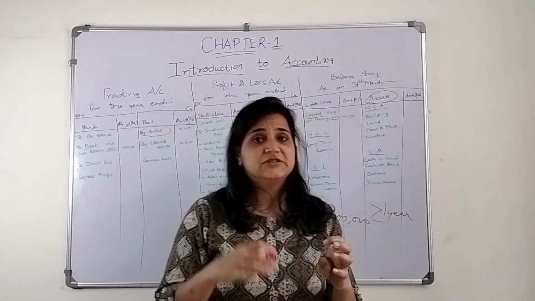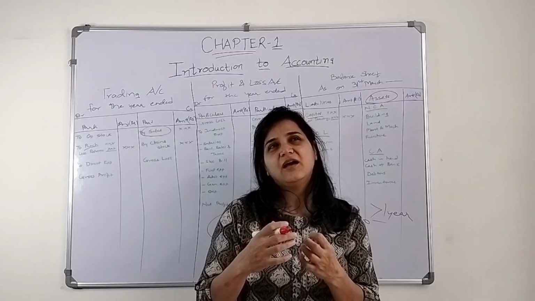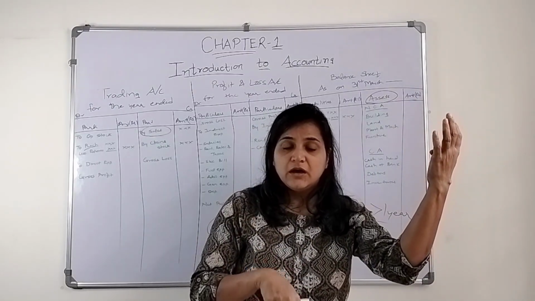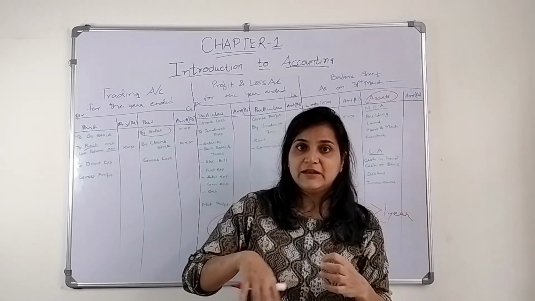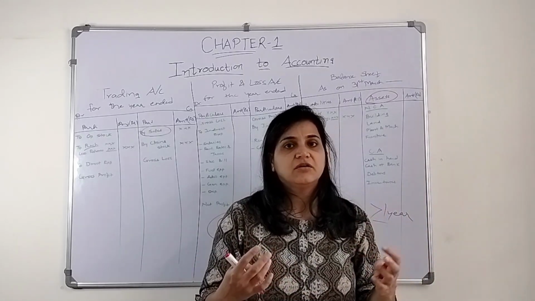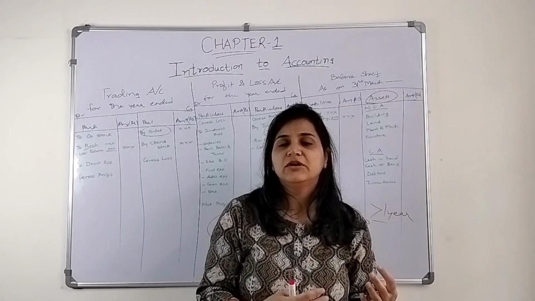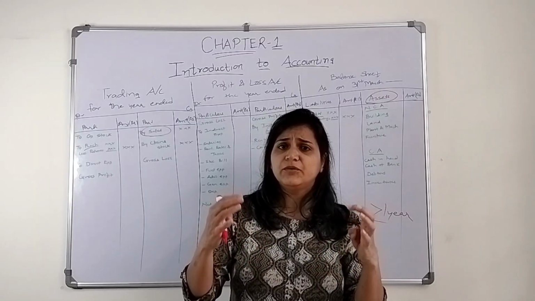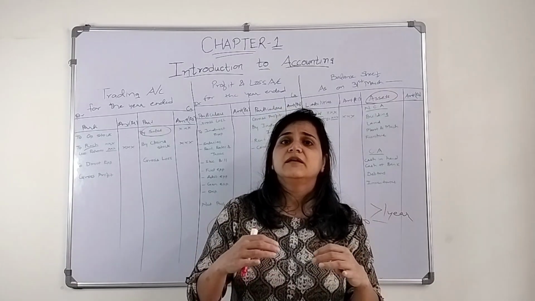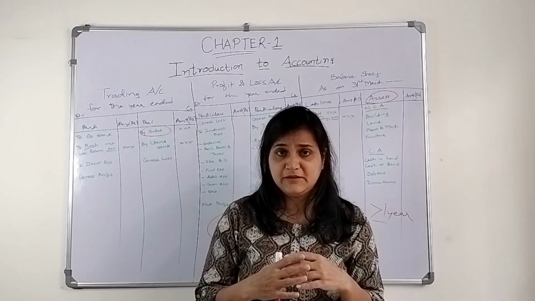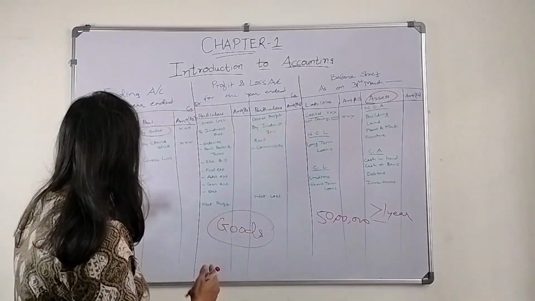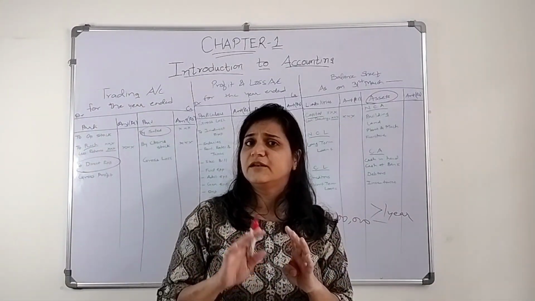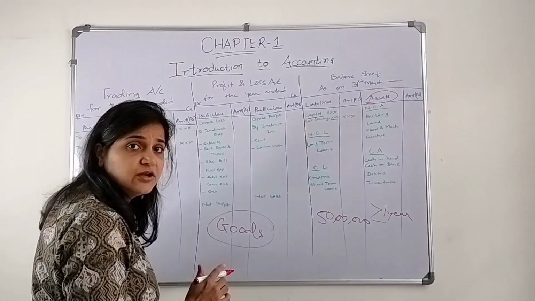Now for the goods that we are purchasing, we are spending a certain amount to bring those goods from the factory to the place where we are dealing with them. So we have to bring them by truck or something. We have to pay the loading and unloading charges. So any expenses that we incur to bring the goods to the premises are considered direct expenses, and those direct expenses are recorded here in the trading account. All the direct expenses related to the goods are recorded in the trading account.